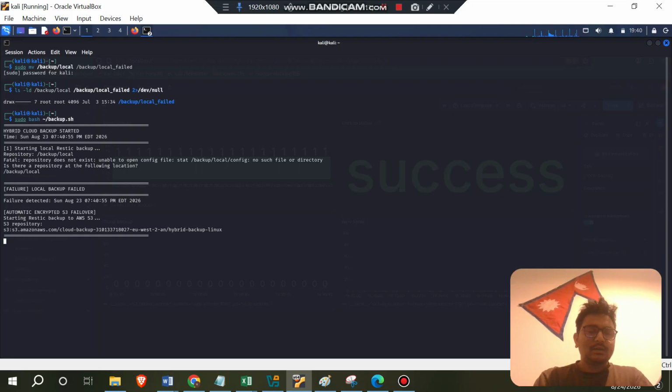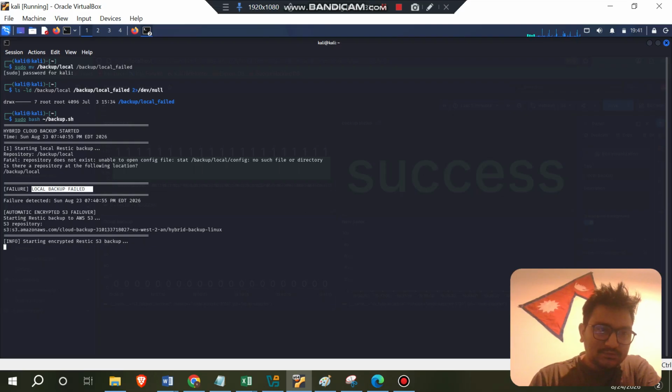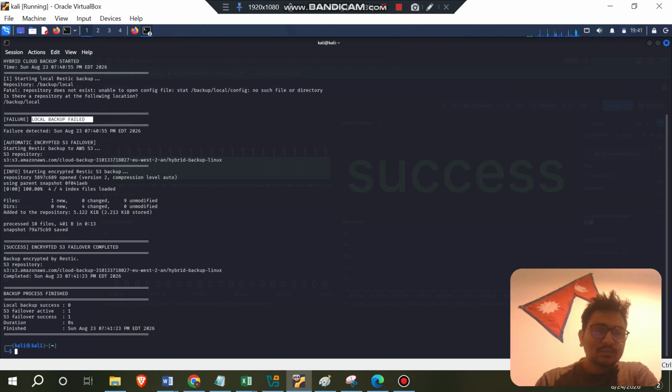I ran the script that I created. Whenever my local backup fails, it starts to save data into the AWS Cloud S3 bucket. Now we can see that the local backup has failed, and the script is starting to save data into the cloud.